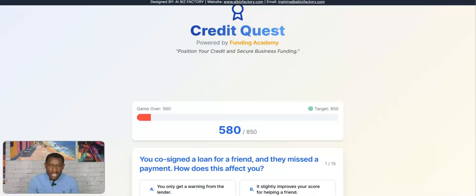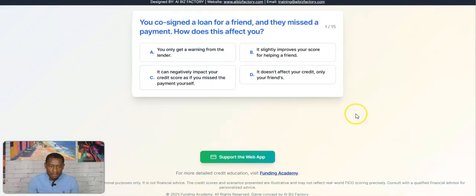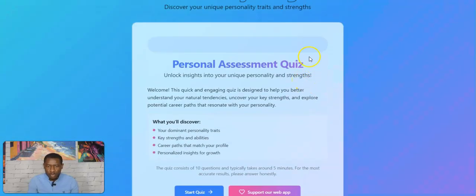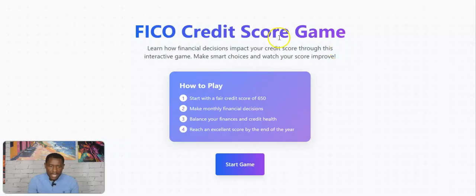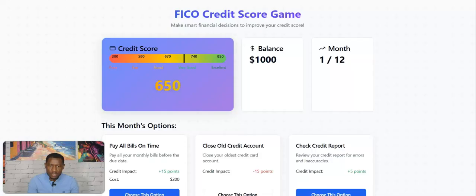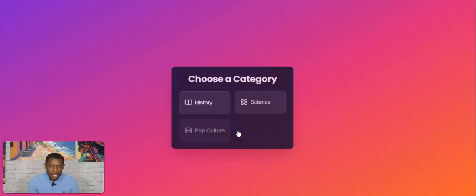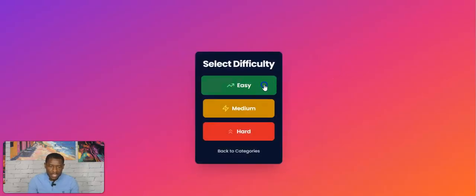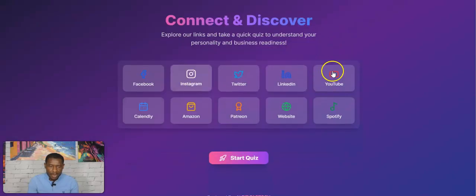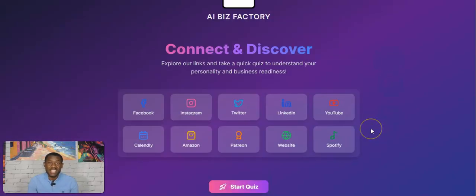It could be an educational app, as you can see here, credit game, credit education. It could be an assessment app, so this will be more of a business app, right? Credit game again, credit simulator, so this will be educational. Trivia game, right? So this is all functional. Trivia game, so this will be more of a consumer app, and then business app, right? So all of these apps are functioning. I created all of them in under 5 minutes using AI, and they're live.